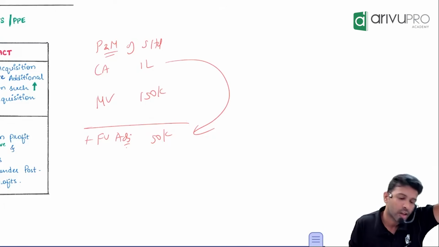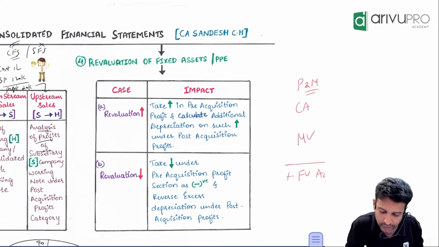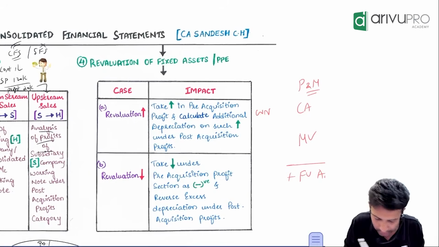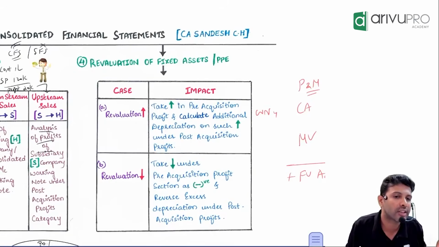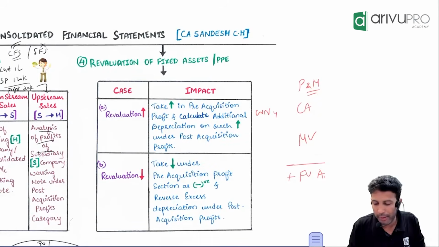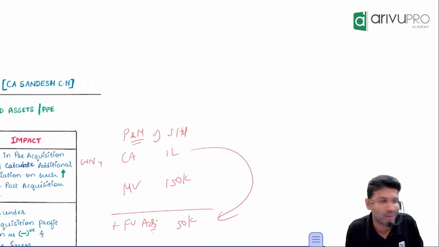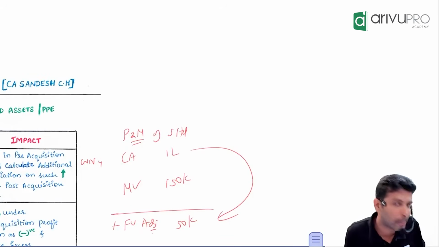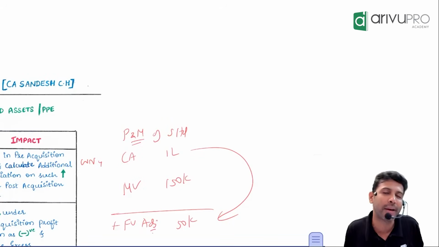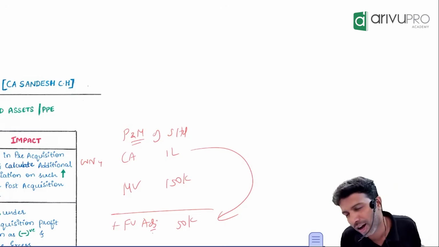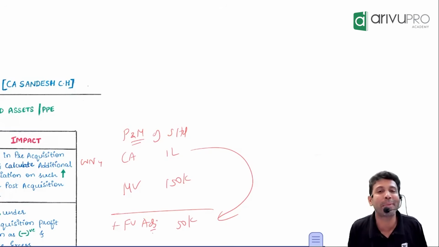Yes, sir. So that means this should be considered where? Now you tell me. I think I've written somewhere. It should be considered under working note number 4. Yes, sir. But there is one more drama. In working note number 4, we have a category now. Pre or post. Pre or post. You tell me.